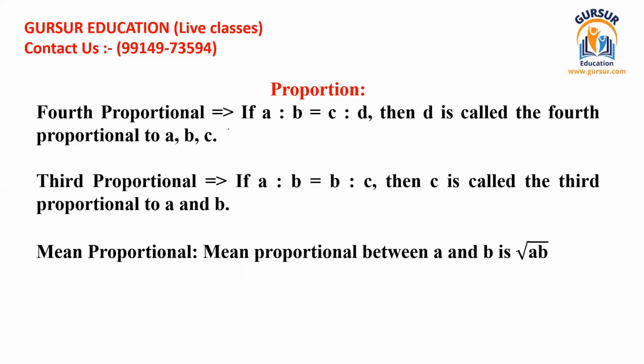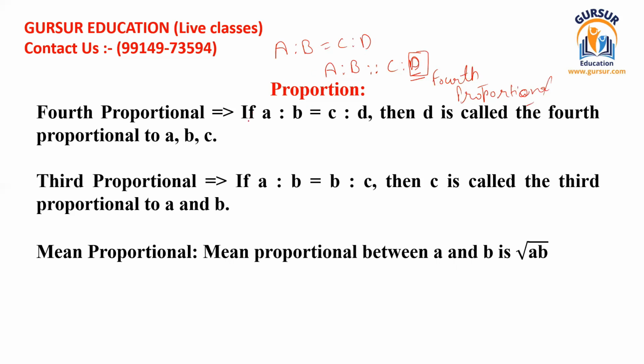If it has been given as A ratio B is equal to C ratio D, then we can write it as A ratio B, then C ratio D. The last term, D, is known as the fourth proportional.